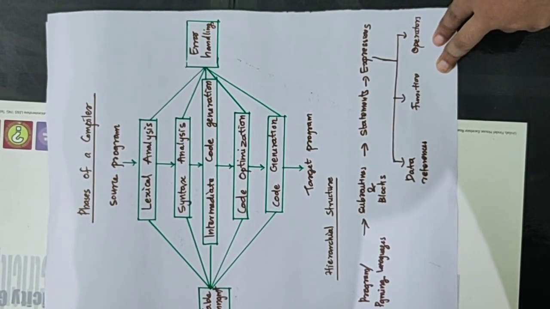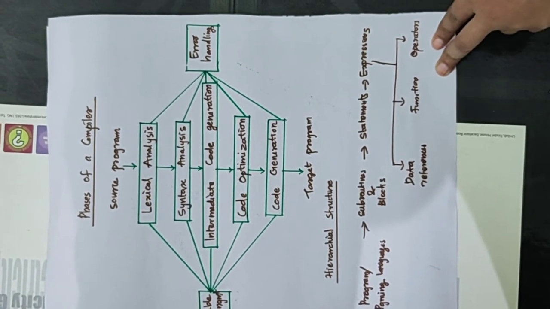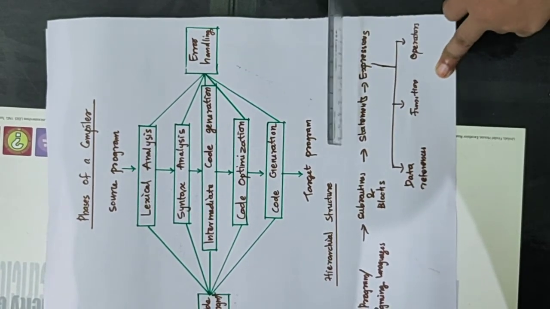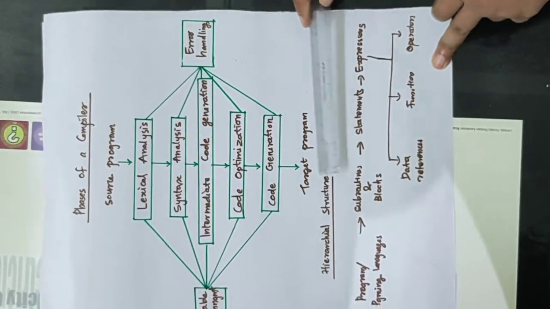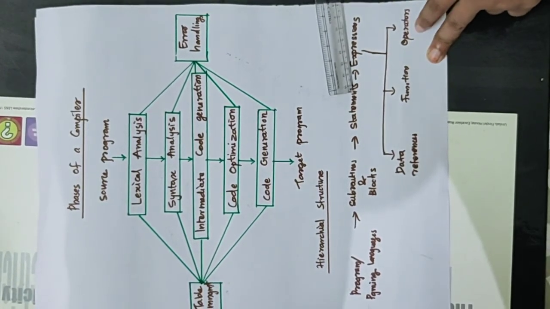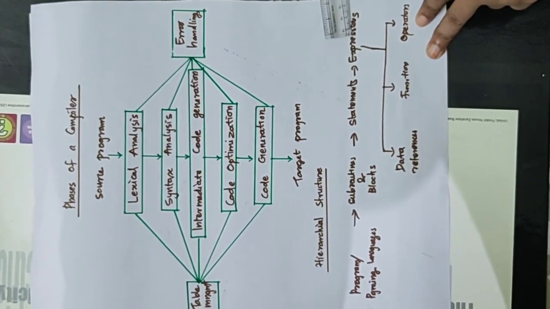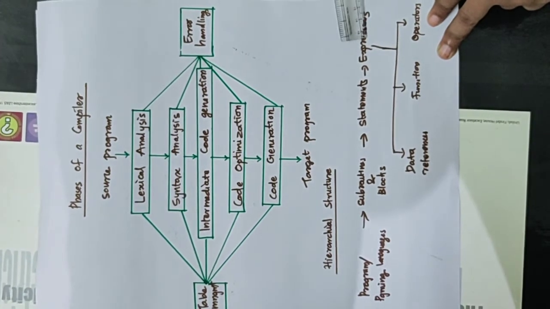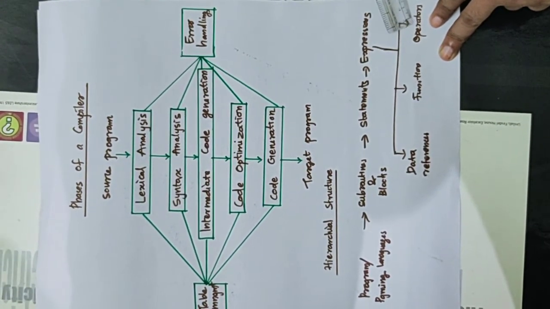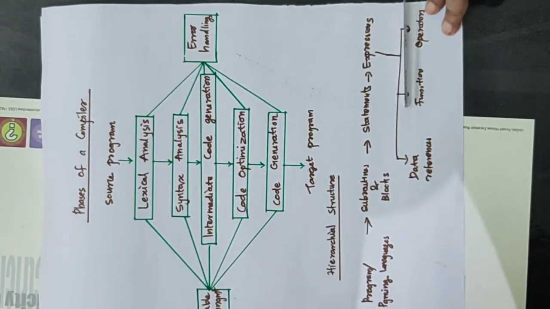Going to the hierarchical structure. First of all, there is a programming language. It is subdivided into subroutines or blocks. Then it is divided into statements. Then the statements can be divided into expressions. These expressions can further be divided into operators, functions, and data references.